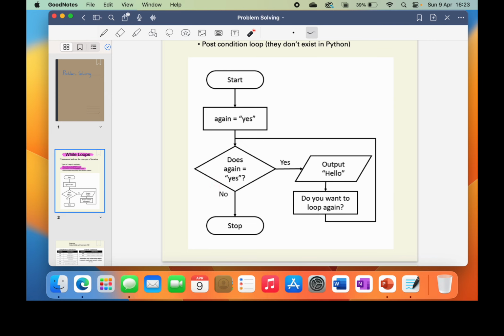Now, if we had changed the value when we made it, and didn't make it yes but made it no, and then we came to this question, this loop would not happen at all. So the while loop is the only loop that may never happen.